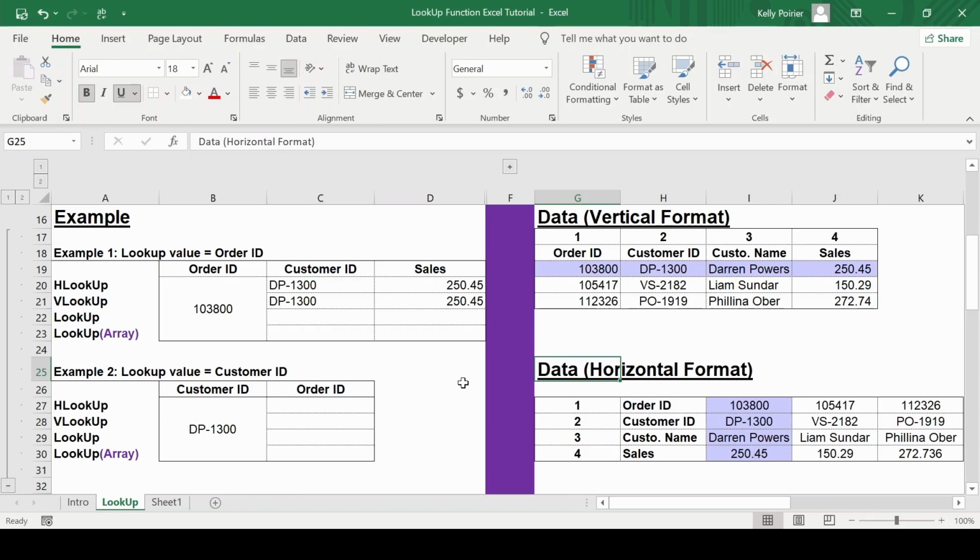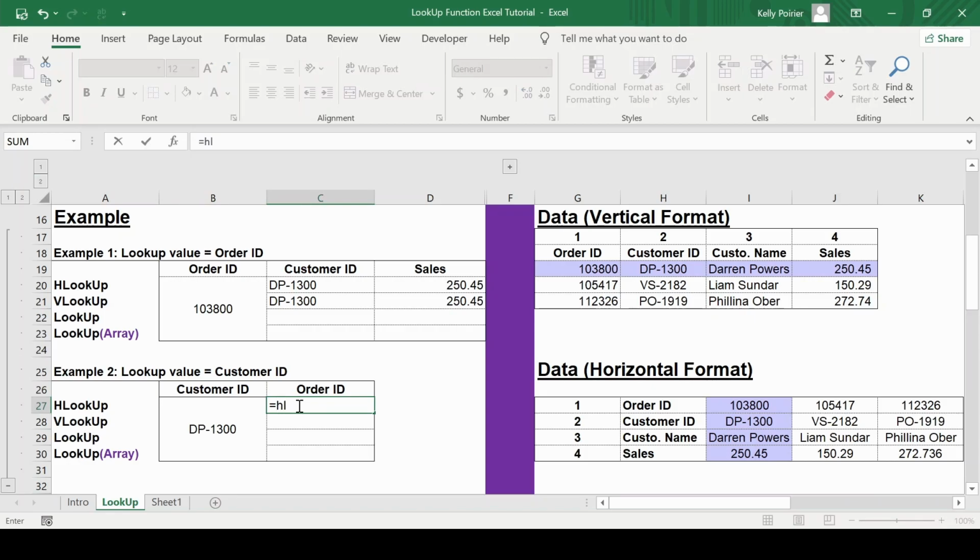Now, for my second example, my lookup value will be the customer ID. I want to identify the order ID that corresponds to the customer ID. For the HLOOKUP, I need to identify the lookup value, the table, the row index number, which in this case would be 1, and then choose the option false. This would give me an order ID of NA.